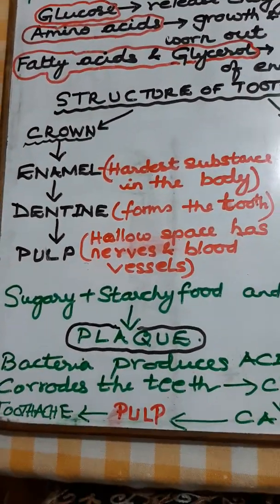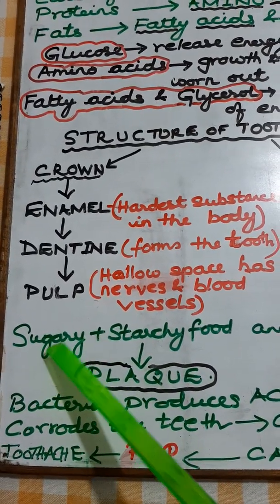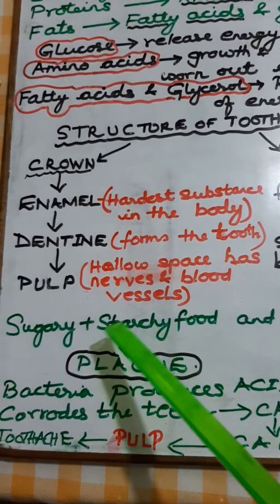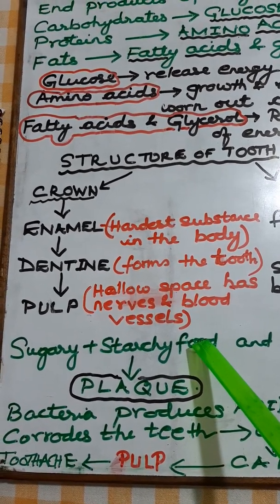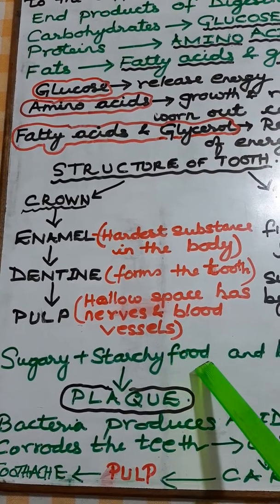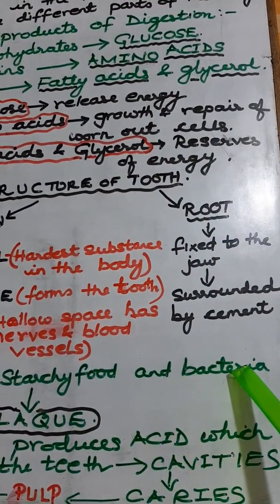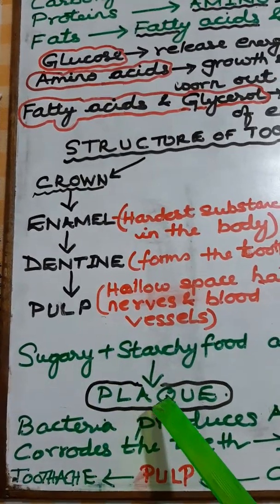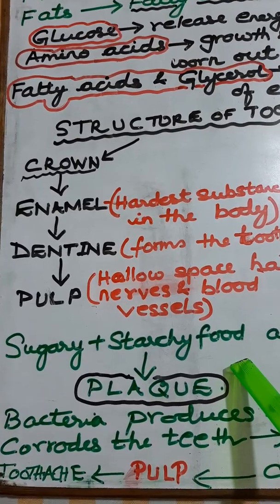I've already told you. Now whenever a person is taking sugary and starchy food, if you're not rinsing your mouth, it's going to stay in the mouth and somewhere in between the teeth also. Now what acts on these foods? The bacteria. The bacteria will act on these foods, and a yellow color substance will be formed, which is called plaque.